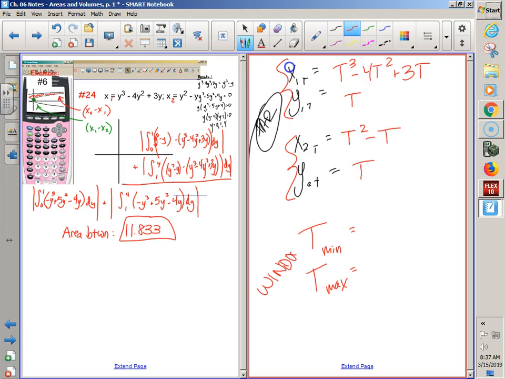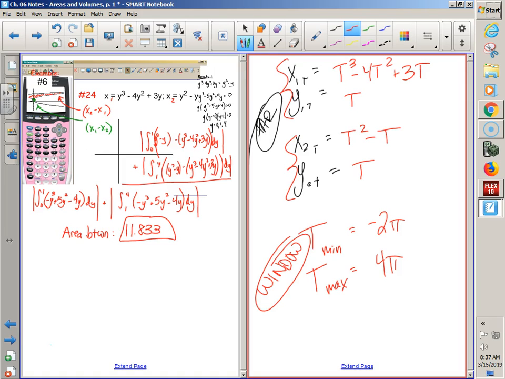Nope, I'm in window. If you're in par mode, your variable button is a t. You probably would have wanted to make your t something like negative 2 pi to 4 pi, or negative 10 to 50. You need your t negative because that will graph the graph below and graph the graph above.